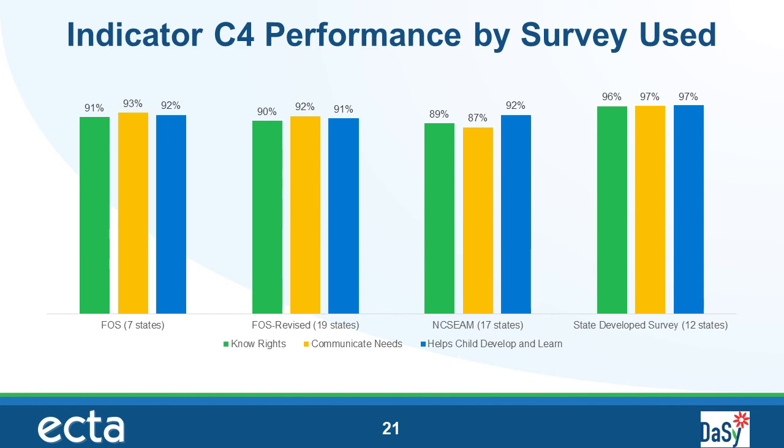Number 2, among the states that reported performance data in FFY 2019, the FOS was used by 7 states, the FOS revised was used by 19 states, the NCSEAM was used by 17 states, and 12 states used state-developed surveys. Someone with a sharp eye will notice that on slide 6, we reported that 20 states use the FOS revised. This is because this year, one state using the FOS revised did not collect any data. And number 3, each tool has its own scoring methodology, so use caution when comparing results across tools.